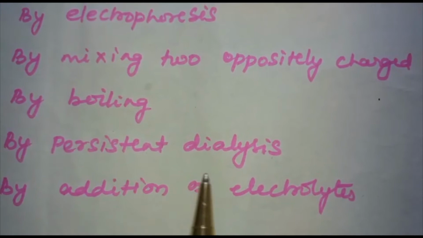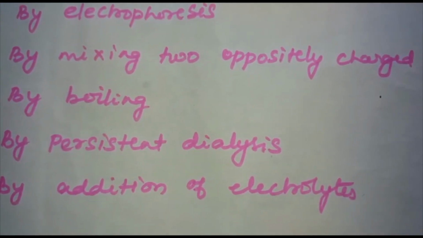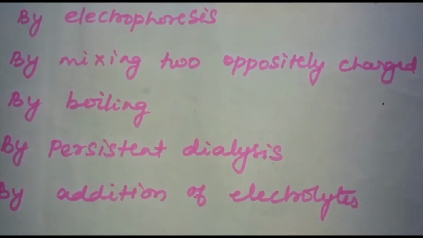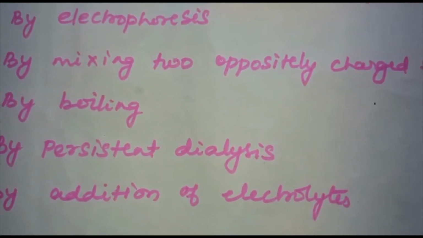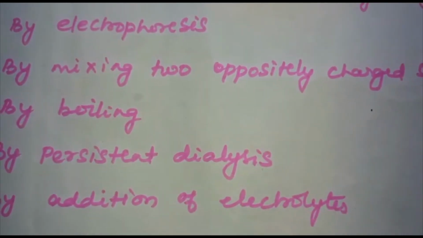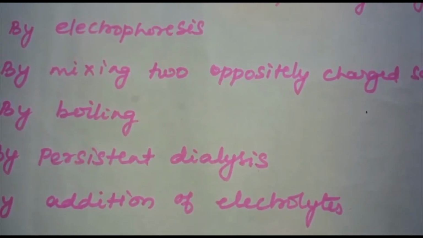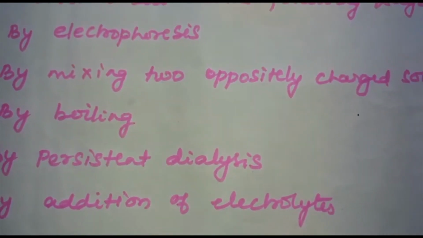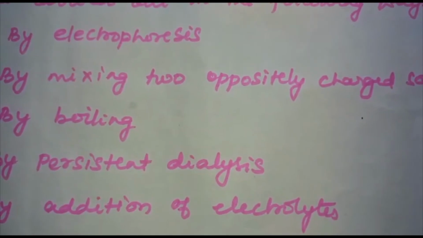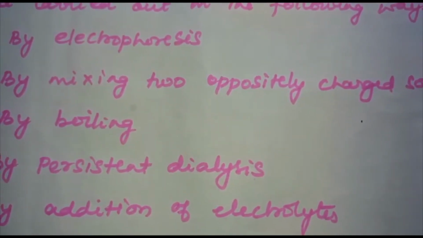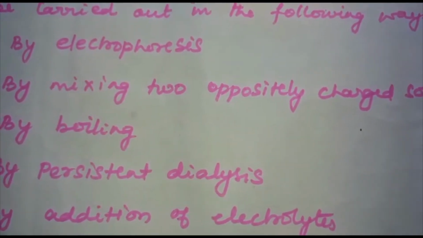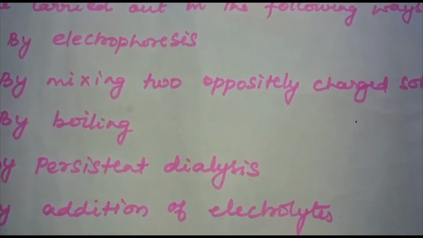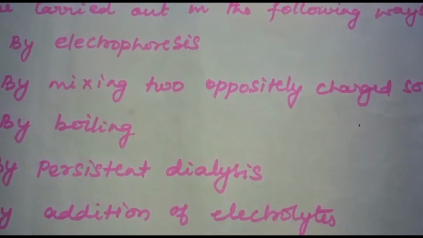Next is addition of electrolytes. What happens when an excess of electrolyte is added to colloids? They will coagulate. How does that coagulation occur? When an excess of an electrolyte is added, the colloidal particles are precipitated. What is the reason for this? The colloidal particles interact with the ion carrying charge opposite to that present on themselves. This causes neutralization, leading to coagulation.